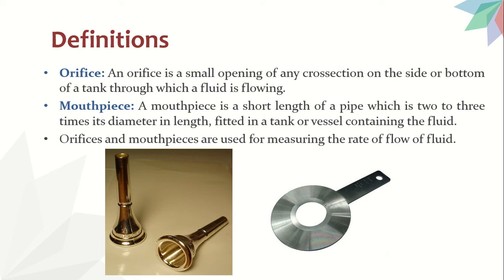Because that pipe is connected to your tank. So how is the water coming into the pipe from the tank? Because the tank will have a small hole or a small opening, and to that only you are fitting the pipe, and hence water is flowing through that. So you can very clearly observe this orifice with your naked eye.